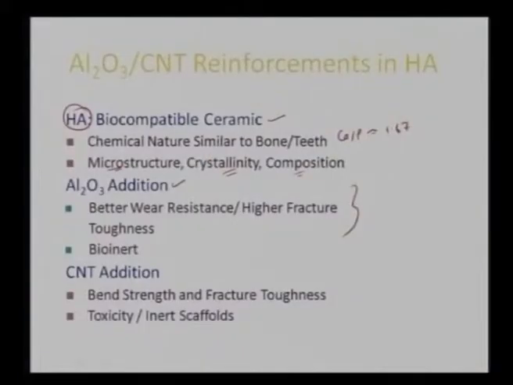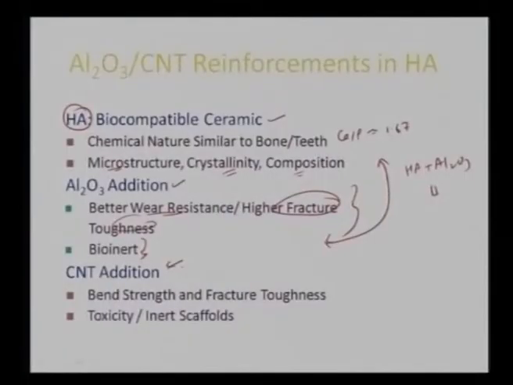At the same time, we want to make sure that this bioinertness of aluminum oxide should not interfere with the bioactivity of hydroxyapatite. So in this case, we are adding aluminum oxide as a secondary addition to enhance its wear resistance and at the same time improve its fracture toughness, despite it being bioinert in nature. We just want to make a nice complementary composite, adding a certain percent of hydroxyapatite plus a certain amount of aluminum oxide, so I get better mechanical properties, but without deteriorating its cytocompatibility.